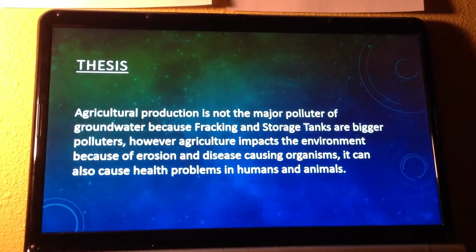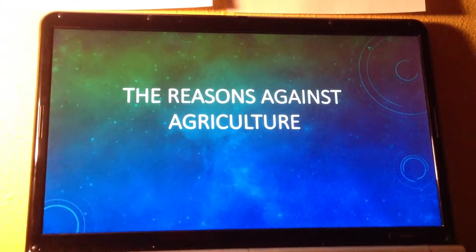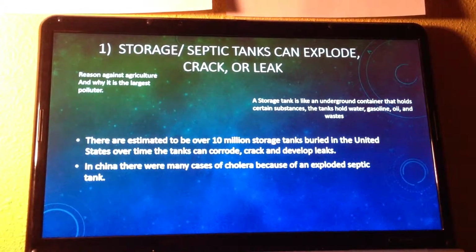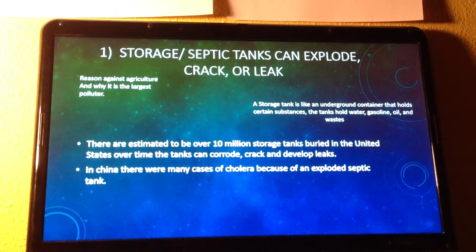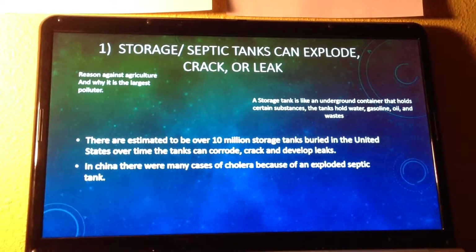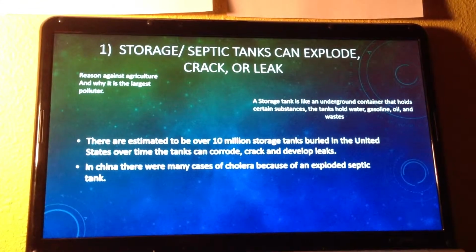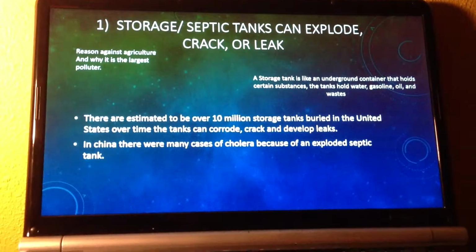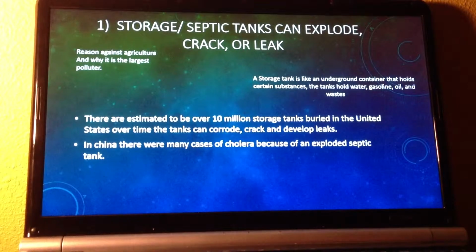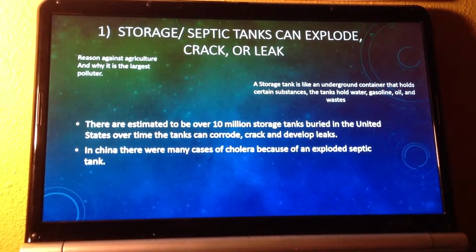and animals. The reasons against agriculture: storage tanks and septic tanks can crack, leak, or explode. A storage tank is like an underground container that holds certain substances. The tanks hold water, gasoline, oil, and other wastes. The reason against agriculture and why it is the largest polluter.